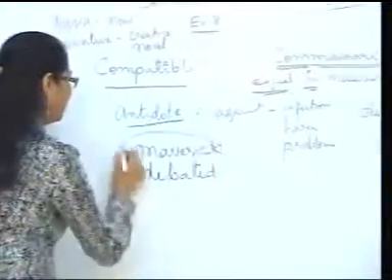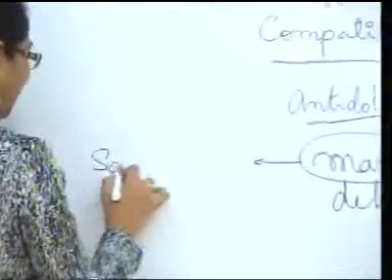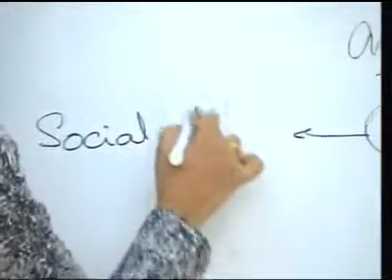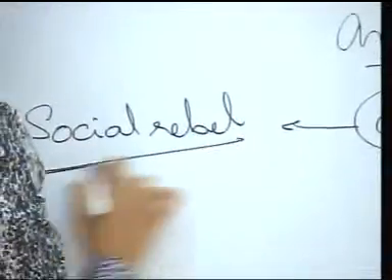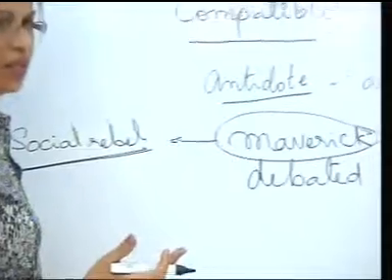Now, a maverick is a word that we associate most often with a person who is a social rebel, who rebels against the conventions of the society.